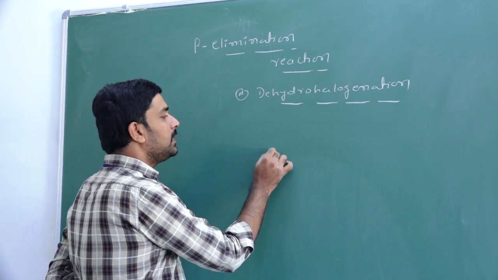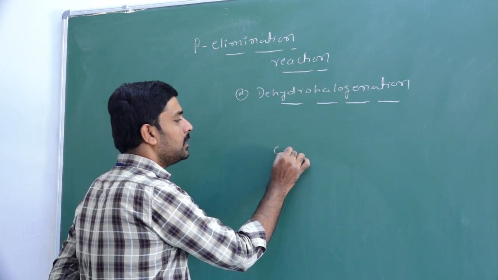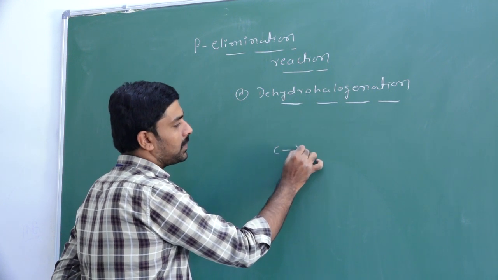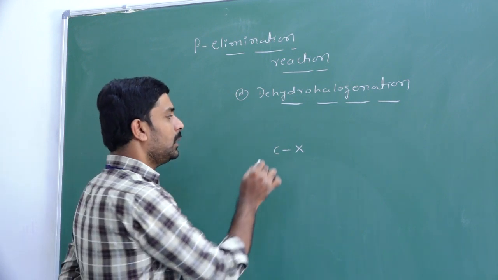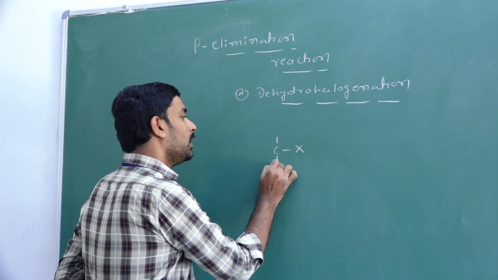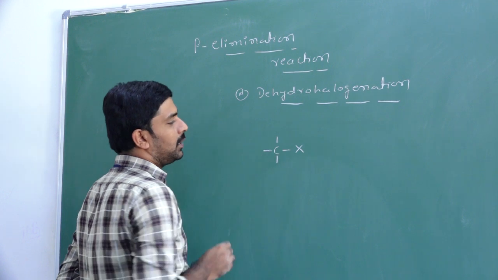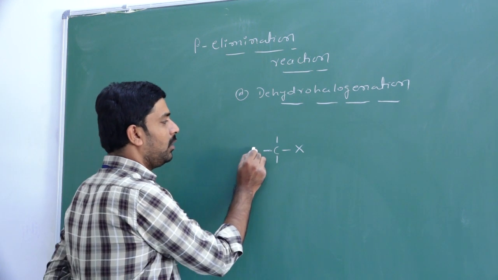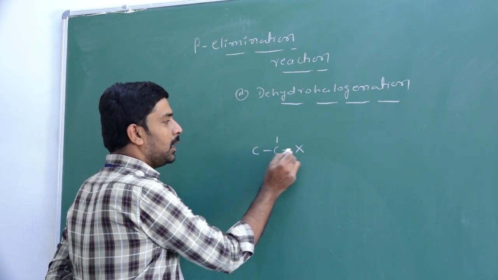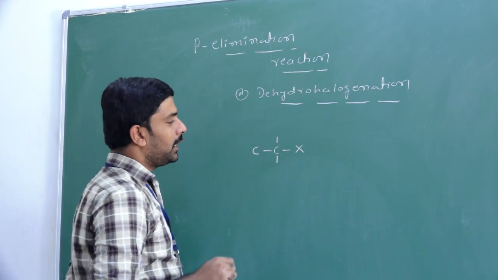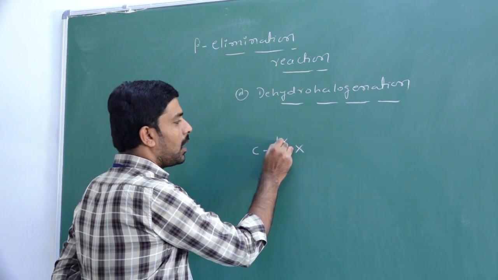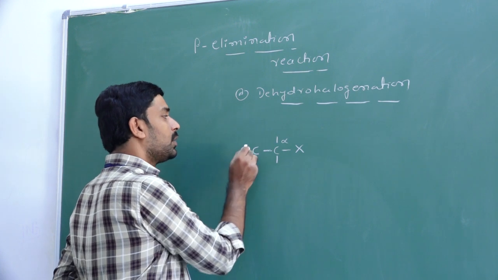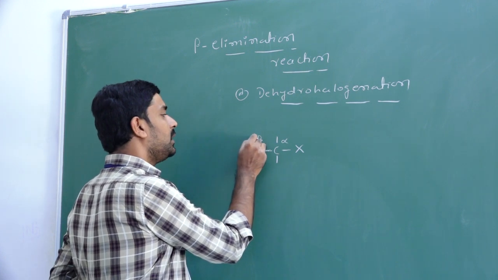So when you consider an alkyl halide, generally we represent the halogen which is bonded to an sp3 hybridized carbon atom. Around the carbon we have 4 single bonds. The halogen-containing carbon we call the alpha carbon. The next carbon we call the beta carbon.